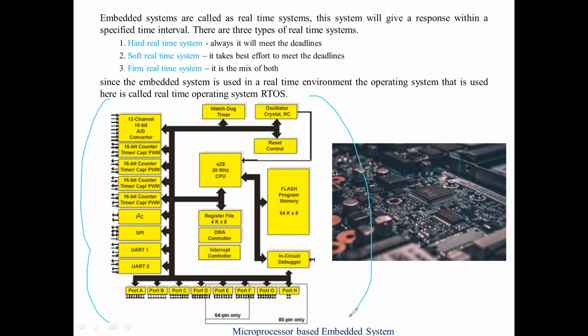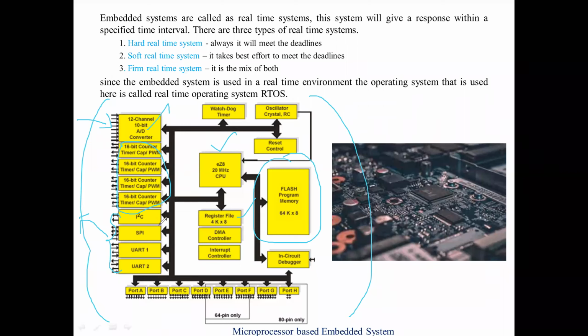See how it looks. It has a processor, it has registers inside, and it has memory, right? It has an ADC to take input from an external sensor, and we have PWM or a timer for delay, and we have a serial port where externally you need to transfer or receive data serially.